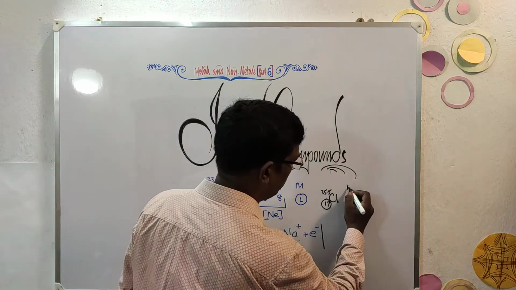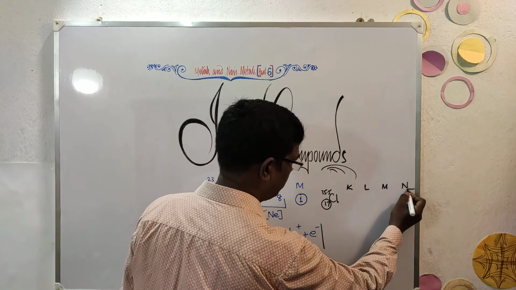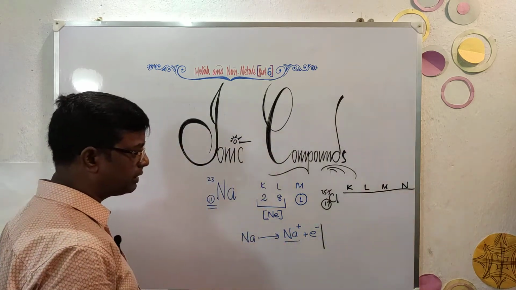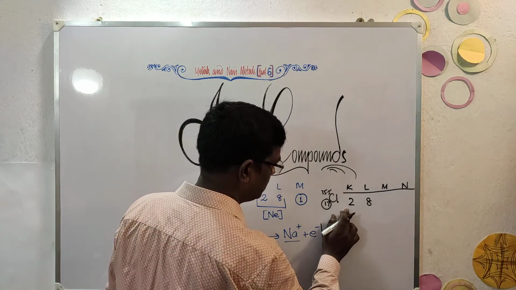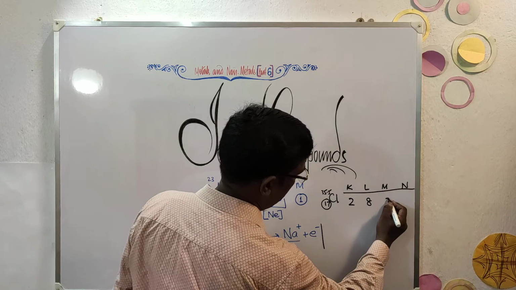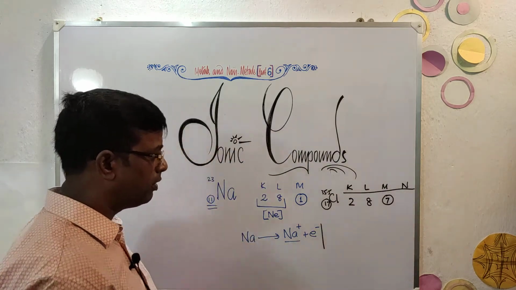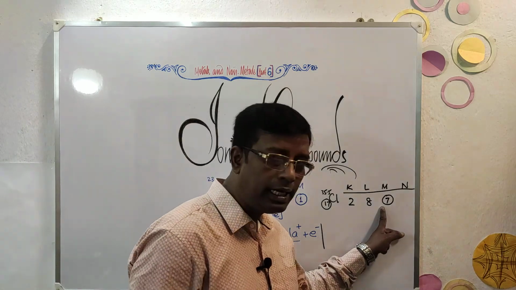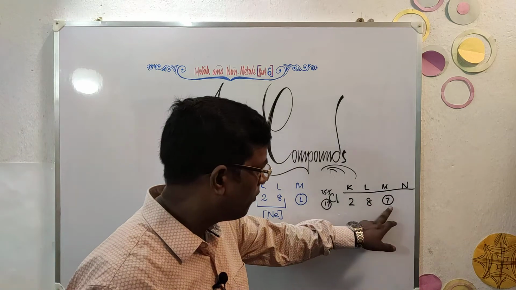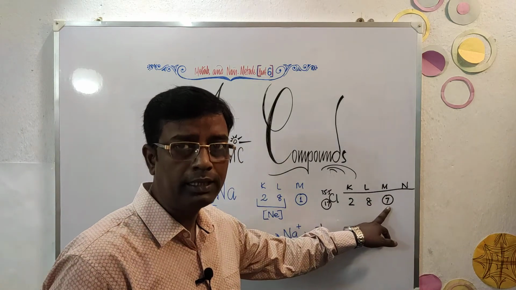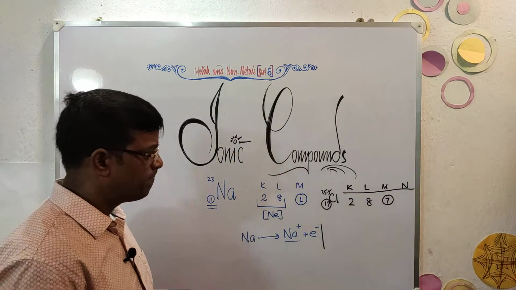Now here we'll do the electronic configuration. You should be very comfortable with electronic configuration. Now in the K shell and L shell, 2 plus 8 is 10, and the remaining 7 electrons will go to the M shell. Remember, if the M shell has 8 electrons, then it is more stable. So chlorine is in need of 1 electron to complete its octet, as I say, to achieve stability.